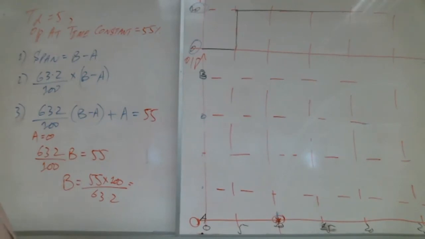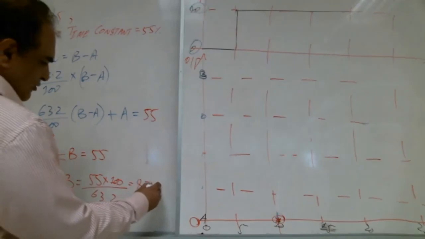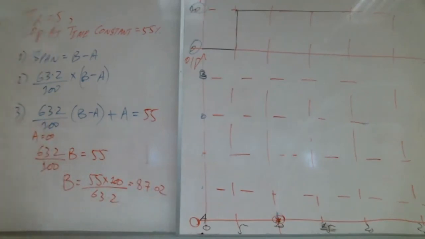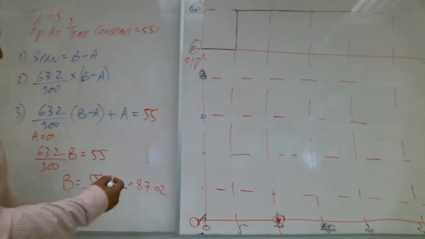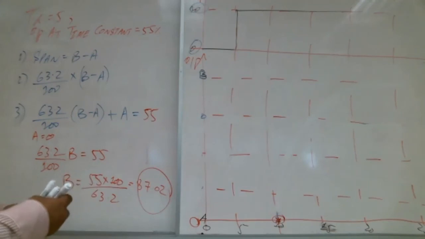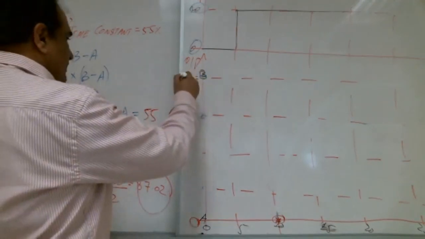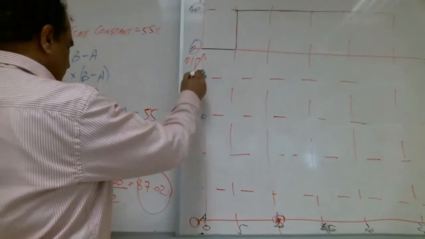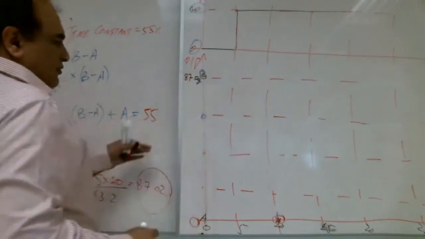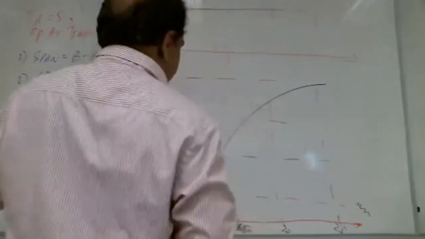87.02. Shiva, please confirm this answer. Everybody confirm it. A lot of brothers are writing, but you confirm it. Let's assume it is correct. Okay, no problem. So B is how much, Shiva? 87.02. So how will we draw it? Like this.